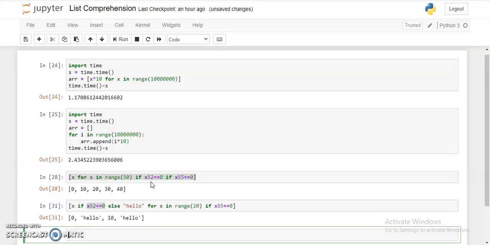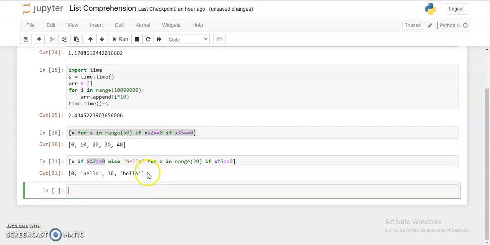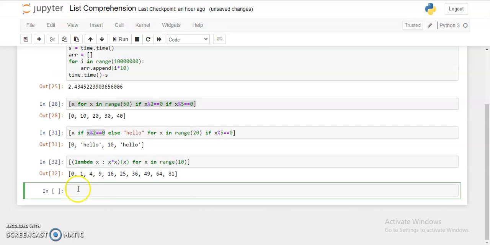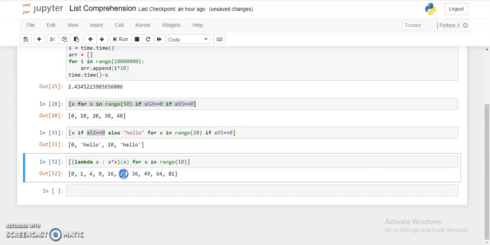Now one thing we're going to see here is the lambda function. So what does this lambda function do? Let's try one example. If I say for x in range 10, and usually I put x here to represent the number, but if I do a lambda x and it is substituted by x, and here I'm giving x as a variable, then as you can see all the numbers are replaced by the square, right?